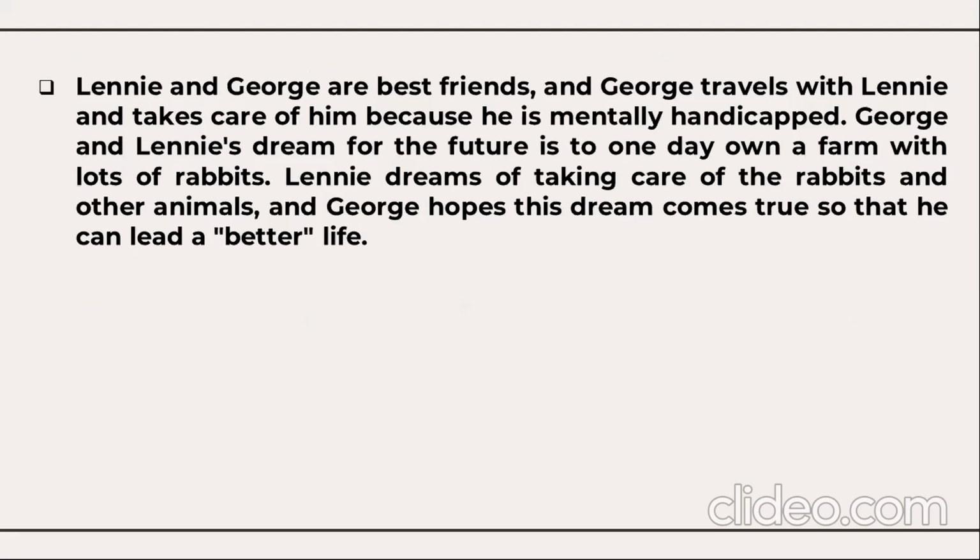And the answer begins: Lennie and George are best friends. George travels with Lennie and takes care of him because he's mentally handicapped. George and Lennie's dream for the future is to own their own farm, their own land with lots of rabbits. Lennie dreams of taking care of the rabbits and other animals, and George hopes this dream comes true so that he can lead a better life.